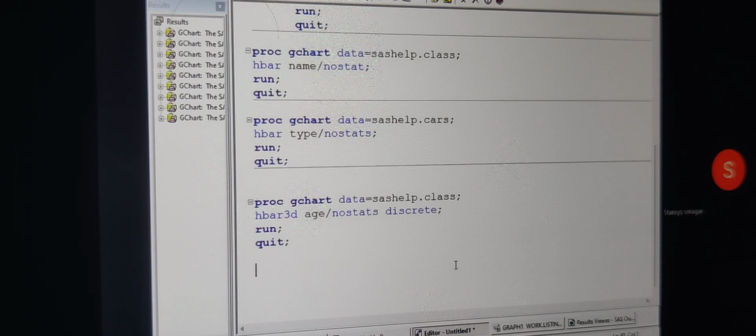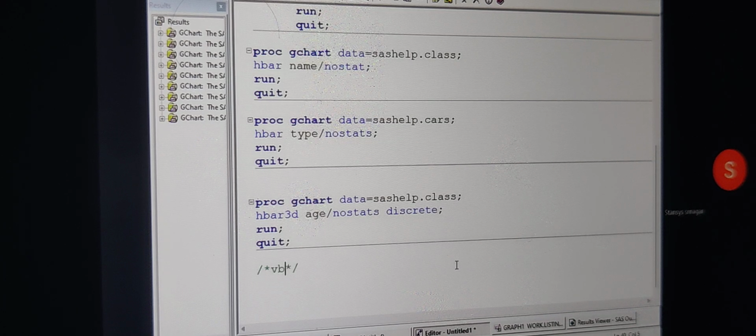Now I want to have vertical bars, not horizontal. I want to have a vertical manner. If you want to have a vertical manner, what is the statement we are going to write now? We are going to write vbar.